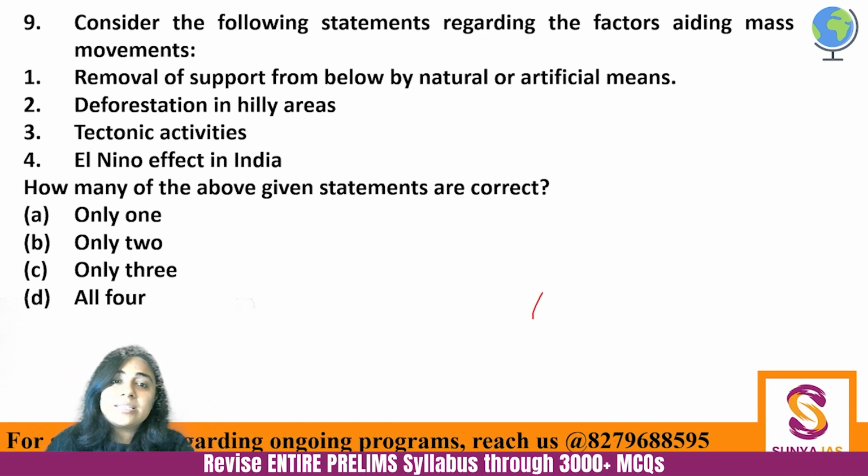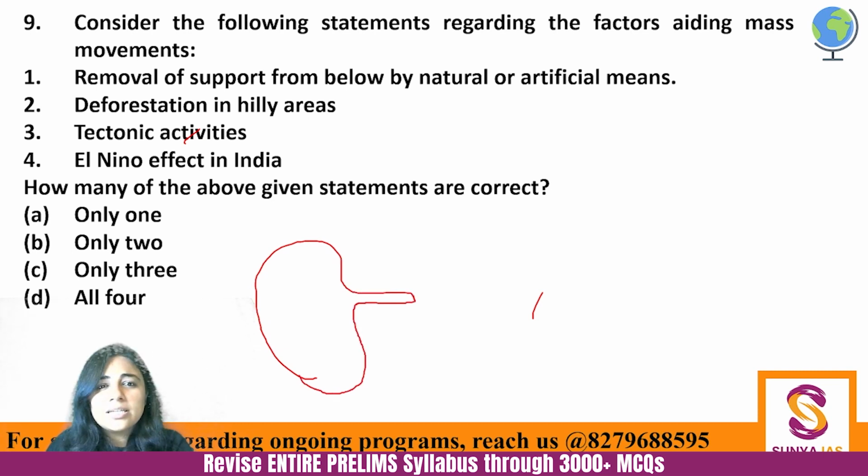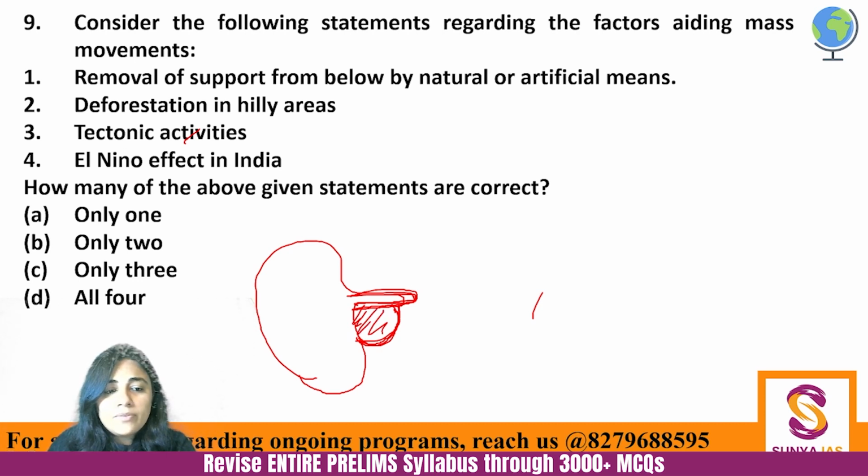So similarly, if this is a huge rock and it goes something like this, this kind of a rock, कई बार बन जाते हैं, right? And here there is a huge boulder, an extension of this rock, that we have artificially installed here, let's say. And then this boulder is removed from here. So what will happen? Under the influence of gravity, this particular landform might fall down. It might break here and it will fall down. So it will be a mass movement.